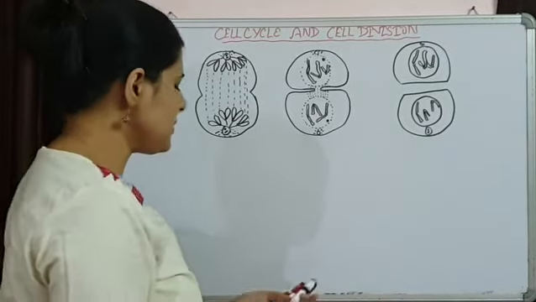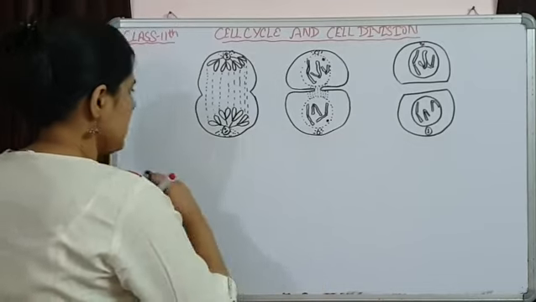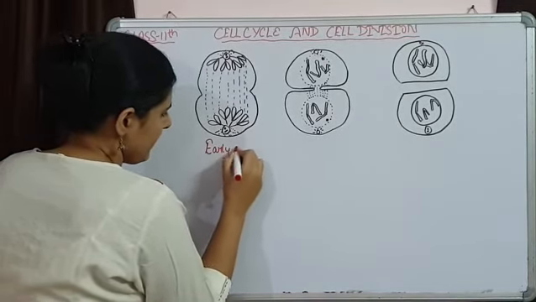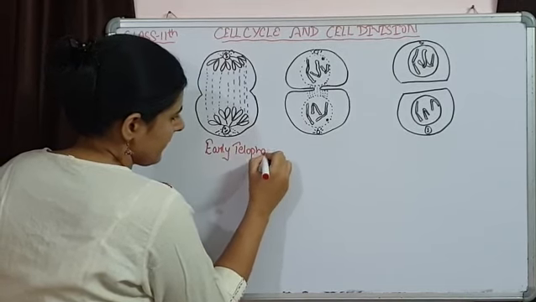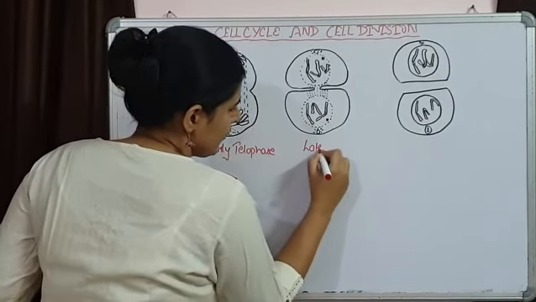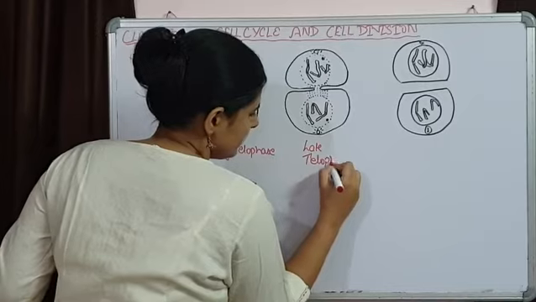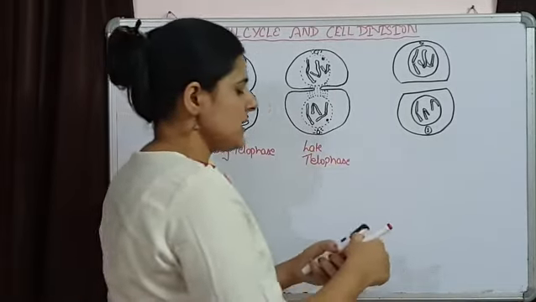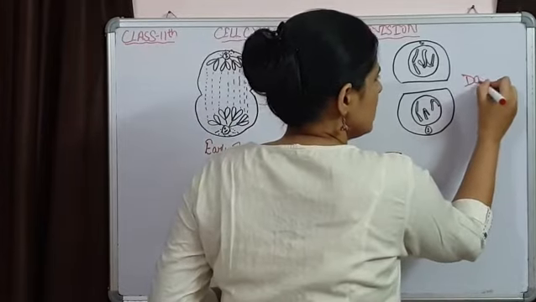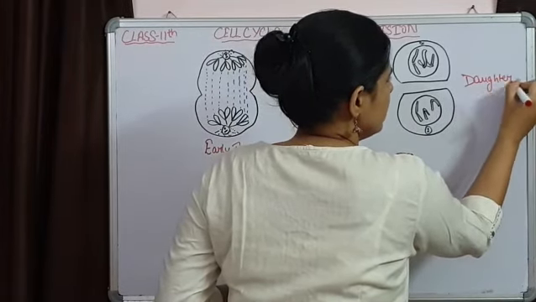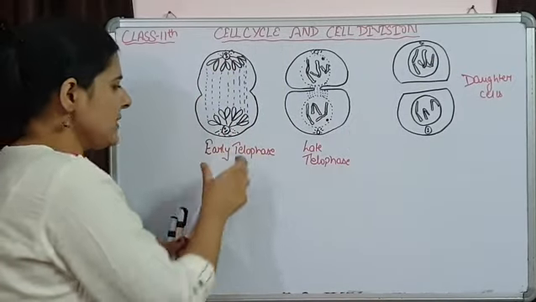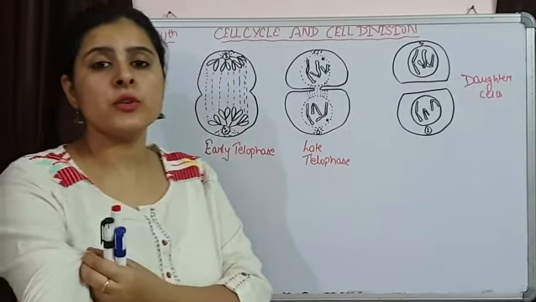So this is the last phase, that is telophase. Early telophase and late telophase. And at the end of late telophase, two daughter cells are going to be formed. So what is happening during this early telophase? Telophase is just opposite to prophase.